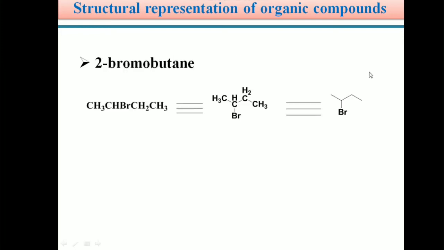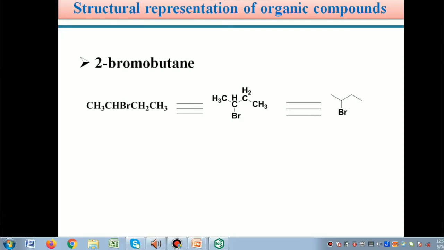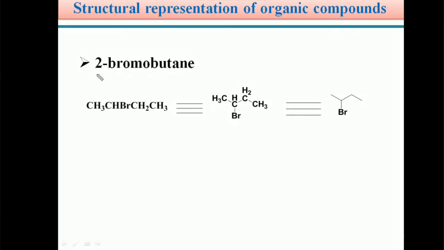For example, students, if you take 2-bromobutane, the condensed formula we know is CH3, CHBr, CH2, CH3. The second carbon has a bromine atom.